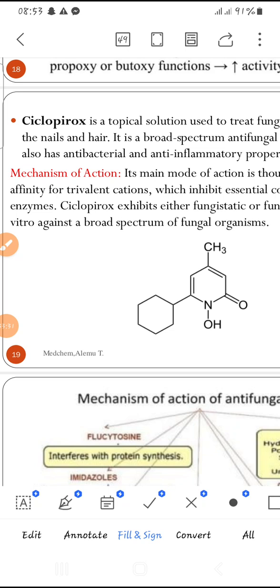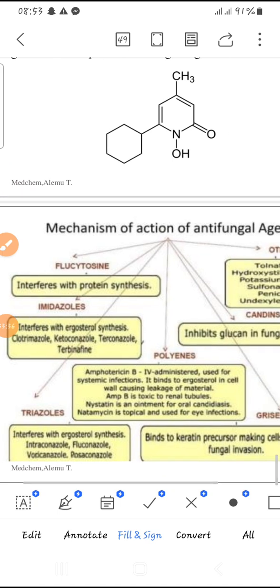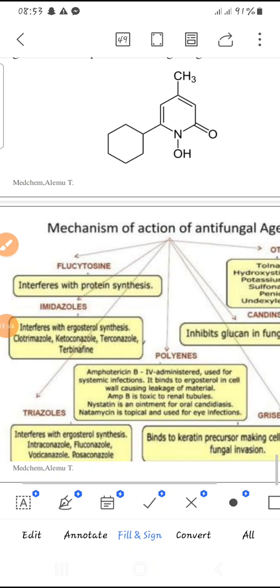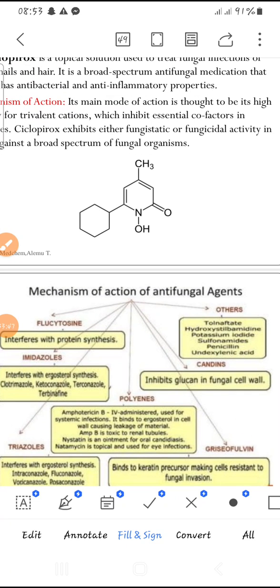Another one is ciclopirox. This is another very important type of antifungal drug that is also used for treatment of fungal pathogens. These are the mechanisms of action of some of the antifungal agents.